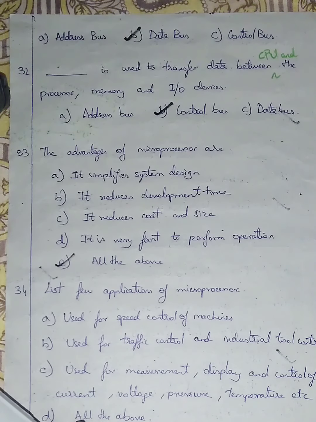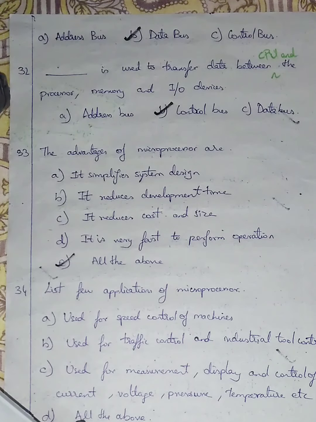Question number 34. List a few applications of microprocessor. Option A is given as used for speed control of machines. It is used for traffic control and industrial tool control. The traffic lights are also controlled by a microprocessor. Industrial tool control means industries use CNC machines. In CNCs we install a CPU, and automatic robots all use microprocessors.